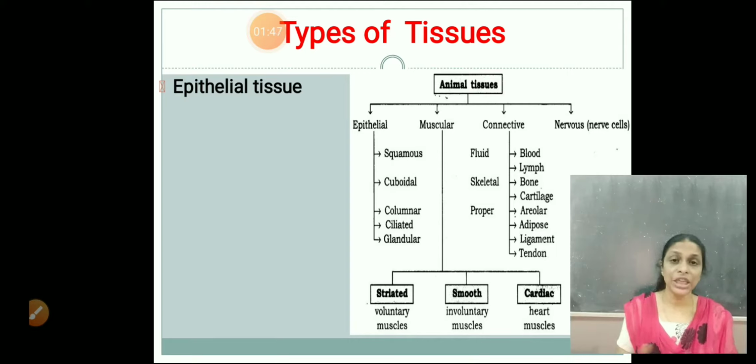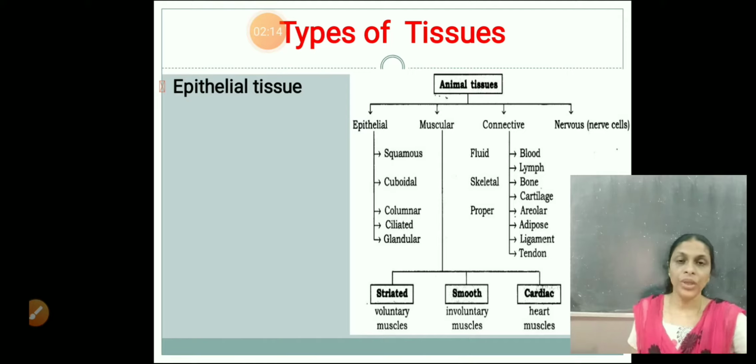Epithelial tissue is found outside or lining the superficial organs, or the outer covering of certain organs, or sometimes the inner lining of the cavities. Inner lining of cavities or outside protective layer, both are epithelial tissues. Epithelial tissues are also called as epidermal tissues.